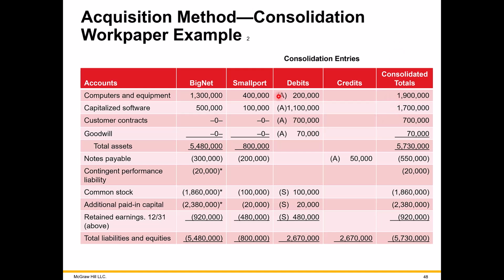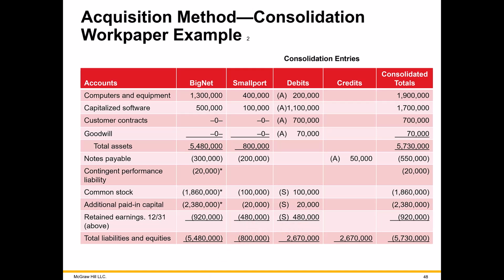And as you can see here, the code letters here, either A or S, the S stands for eliminating the equity of the sub. You notice all of these two match up here, so ultimately, what you're showing here as consolidated equity accounts is only the parent. So the offset to these debits is going to be reducing the investment account.